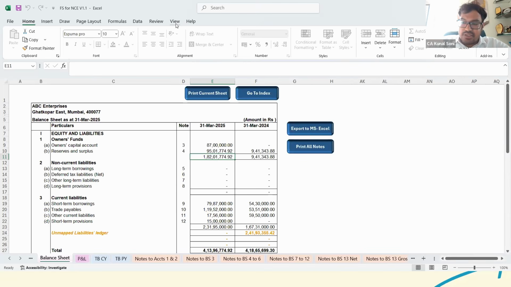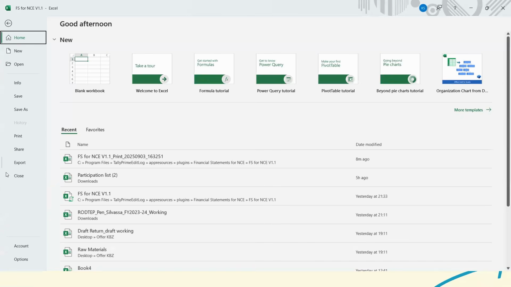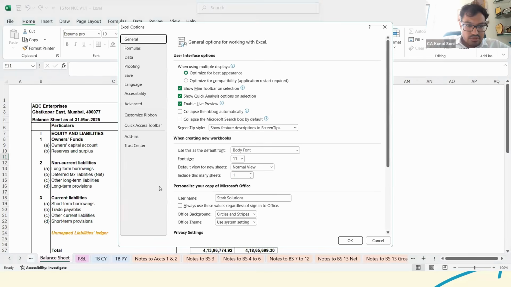In that particular case, the macro would have been disabled in your Excel. So you can just enable it and use it. Yes, I do that in settings. I go to options and enable it, but it's still not working. Sir, in that case, if it's okay, we can check it in your system after the session. If macros are enabled, then it should work.